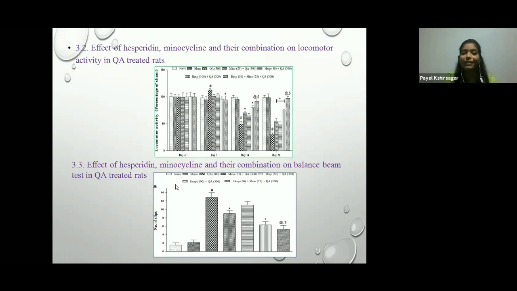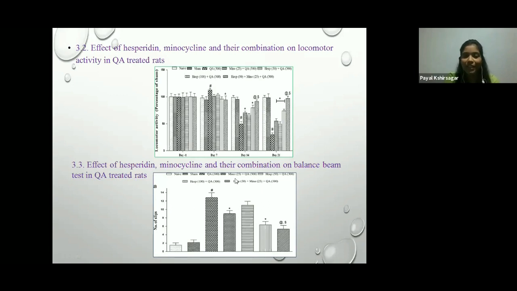Okay, the effect of hesperidin, minocycline, and their combination on the balance beam test in quinolinic acid treated rats. Here you can see in the graph, if a single intrastriatal quinolinic acid was administered, there is an increase in the number of foot slips compared to the naive group. In sham treatment there is no significant change compared to the naive group.